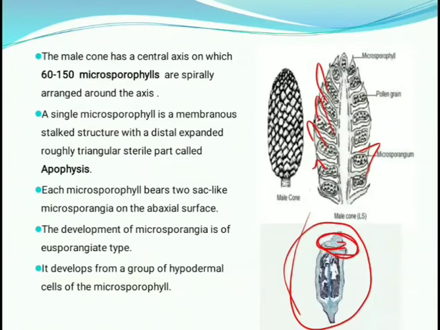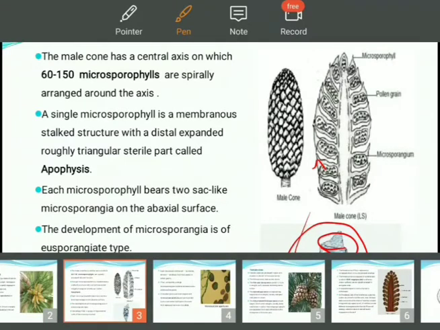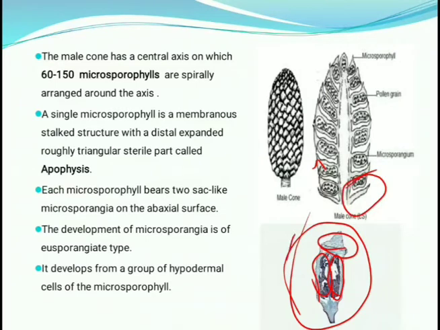And each microsporophyll bears two sac-like microsporangia on the abaxial surface. You can see these two sac-like microsporangia. In each microsporophyll, two microsporangia are present. This is one microsporophyll in the large figure, and it has two sac-like microsporangia on the abaxial surface.